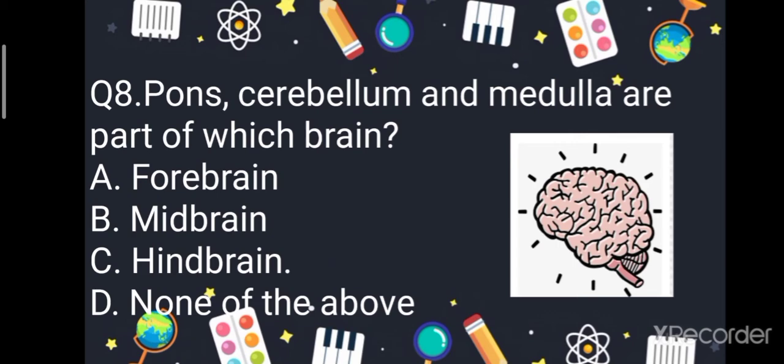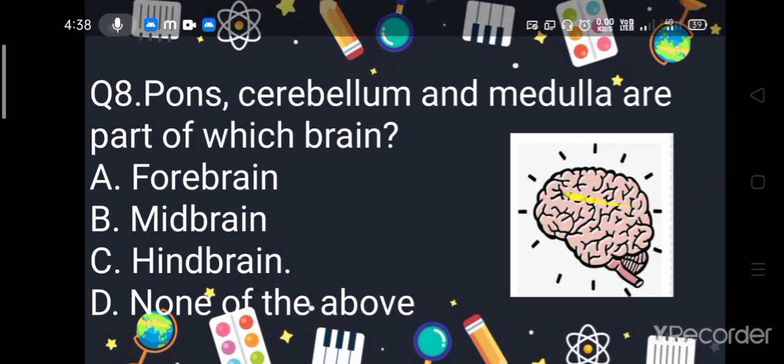Question number 8. Pons, cerebellum and medulla are part of which brain? Forebrain, midbrain, hindbrain, none of the above. Yes, try to give the answer. Your correct answer is hindbrain. As we know, the human brain is divided into forebrain, midbrain and hindbrain. The hindbrain in the human consists of three parts: pons, cerebellum and medulla. Move on to the next question.